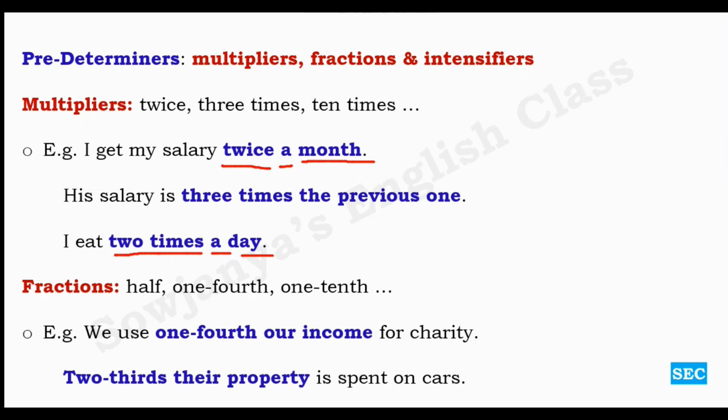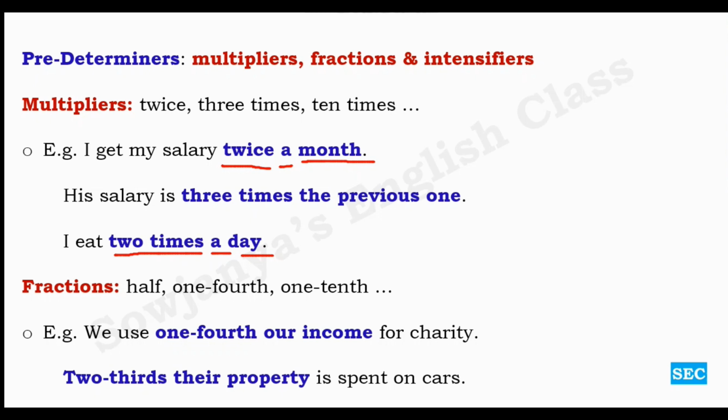So this is somewhat native type of usage. So we use 1/4. How do we say this? We use 1/4 of our income. We add one preposition of. 2/3 of their property, we say. Of we add over here. But native people use it mostly like this. Without preposition, they prefer to use.